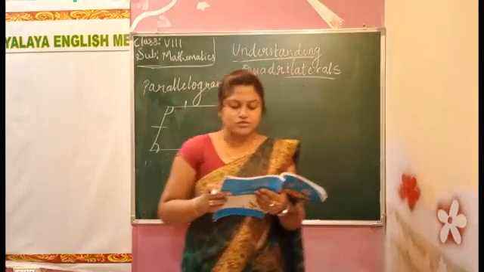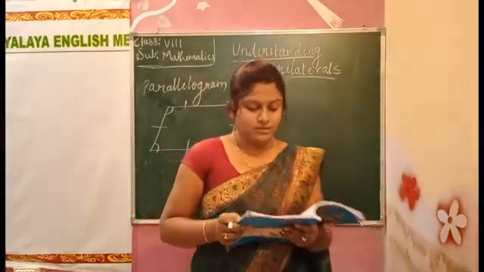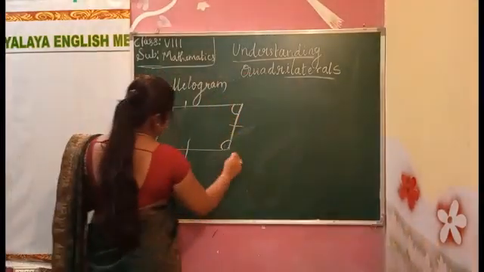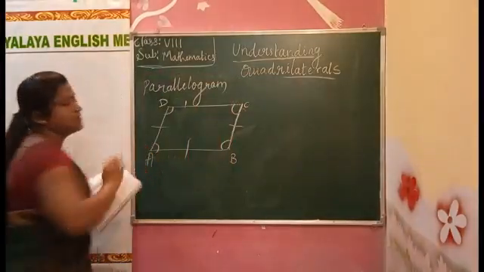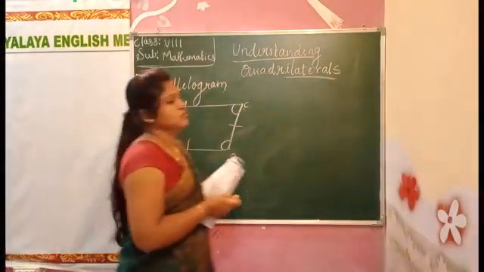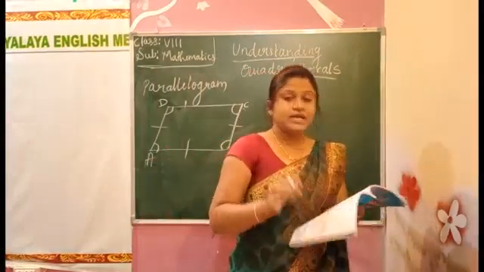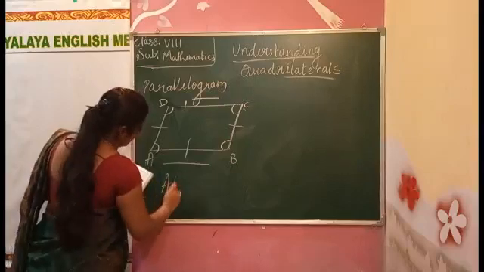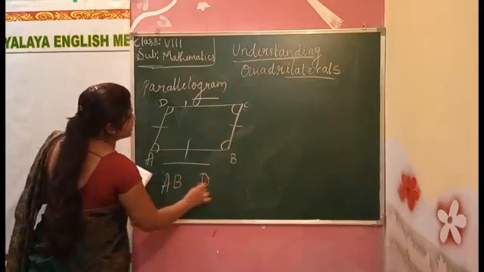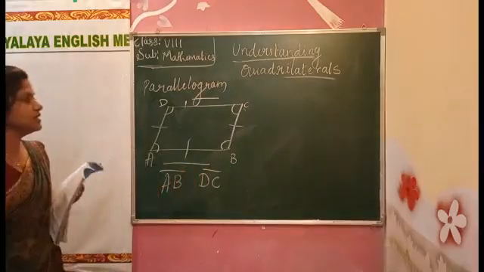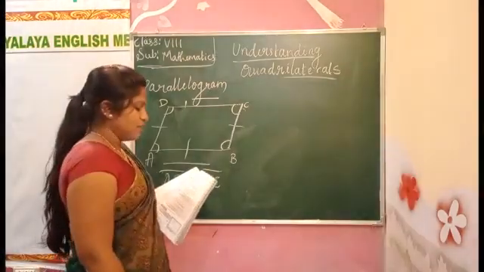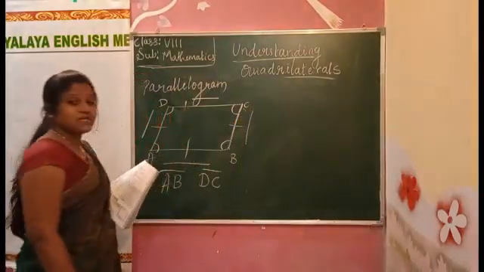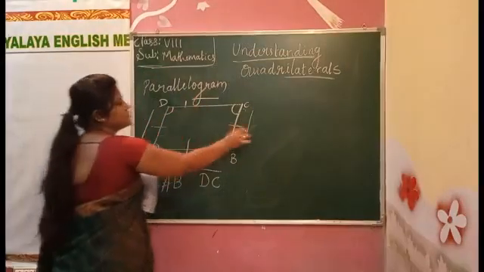There are some terms associated with these elements that you need to remember. When we have a structure like this, A, B, C and D, this is a parallelogram. Here, which are the opposite sides? AB is opposite to DC. And the next one, AD is also opposite to CB. These two are opposite and these two are opposite.